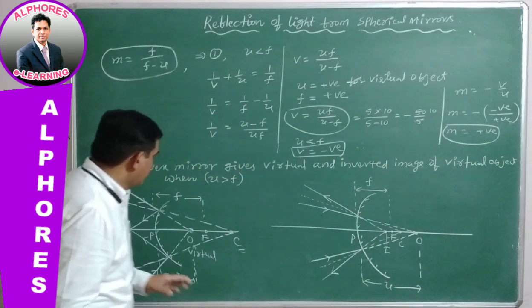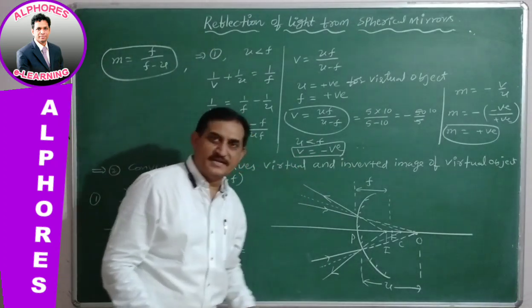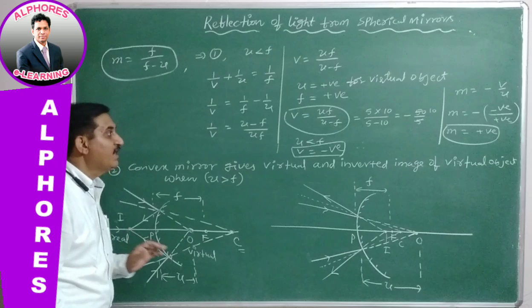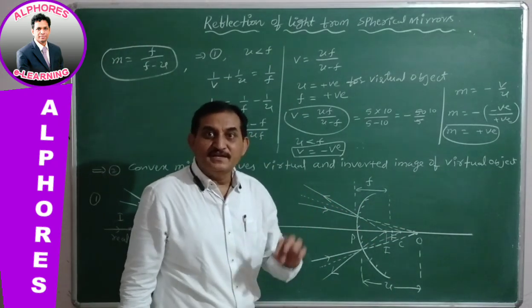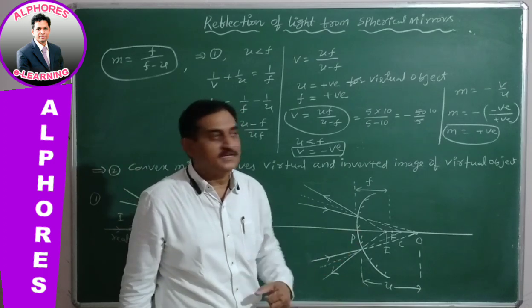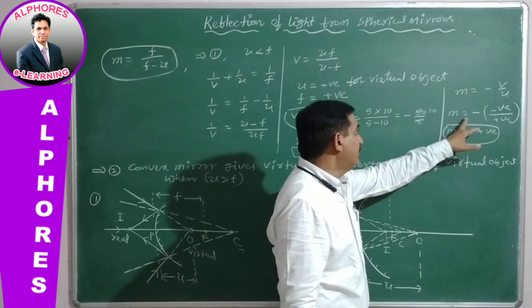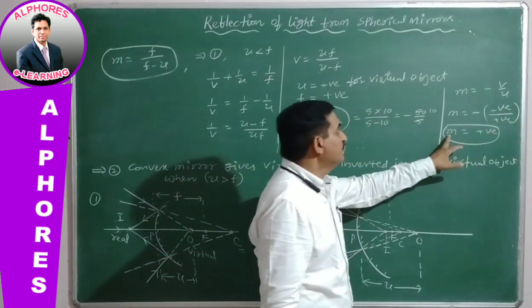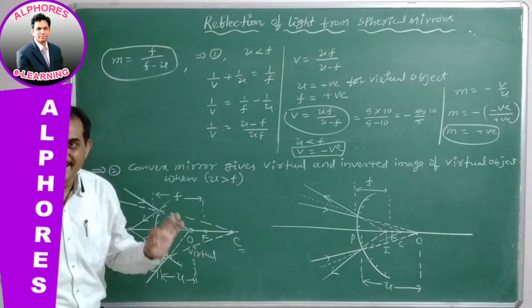Okay, so here are 2 points. The statement itself is giving V a negative sign, so it is a real image, and a real image is generally inverted. Whether it is inverted or erect, we can find by applying the magnification formula. By using the sign convention you will get a positive value, so magnification is positive and definitely it is erect.